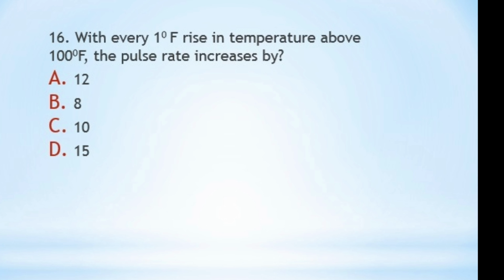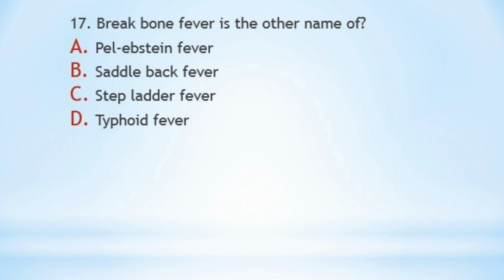Alright. Next question is, break bone fever is the other name of A. Pel-Ebstein fever, B. saddleback fever, C. stepladder fever, or D. typhoid fever. The correct answer is B, saddleback fever, and this is seen in dengue. Pel-Ebstein fever we see in Hodgkin's lymphoma, stepladder fever we see in typhoid, and D is typhoid fever itself. So the correct answer here is B, saddleback fever.